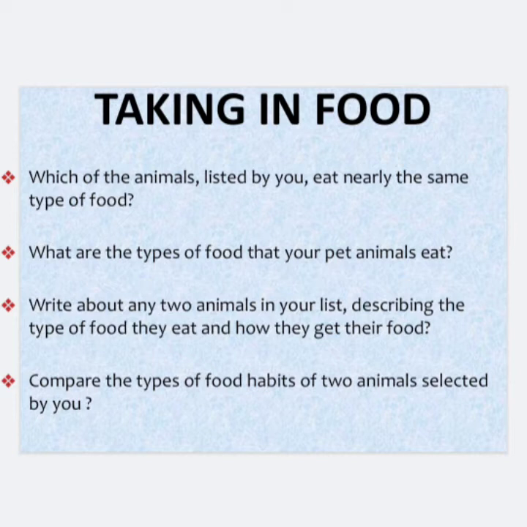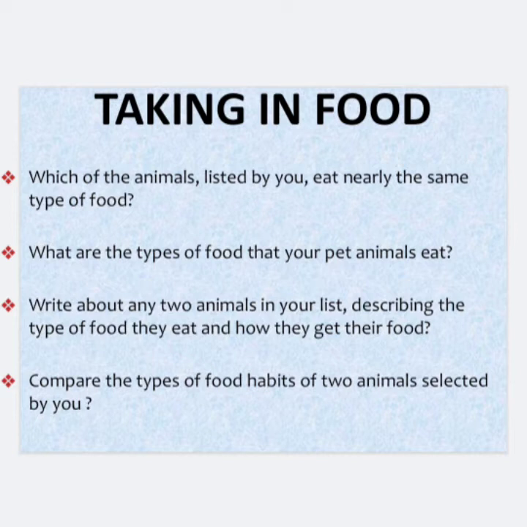Write about any two animals in your list, describing the type of food they eat and how they get their food. We can take the example of dog and cat, right? We have discussed them in the box. We have seen that they both eat meat, whereas the dog eats bread and the cat drinks milk. What is the question asking? We have to describe the type of food they eat and how they get their food. Dog gets its food by sniffing, whereas cat gets its food by seeing and searching. Okay,